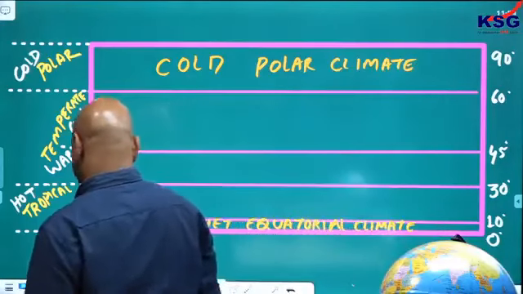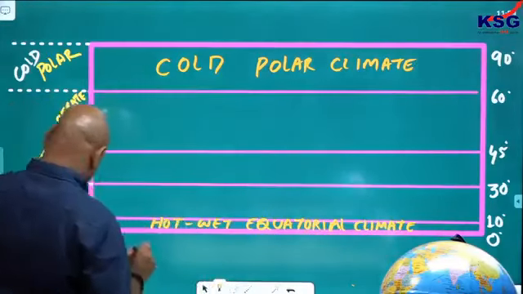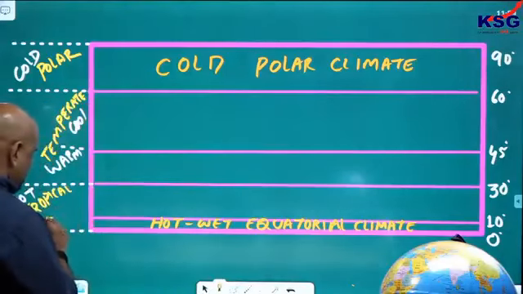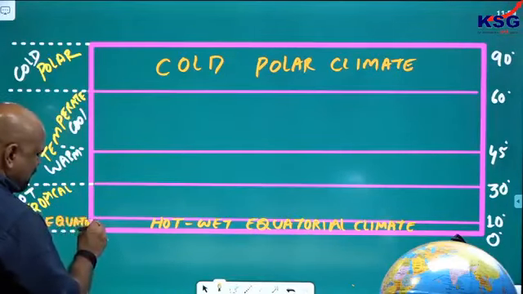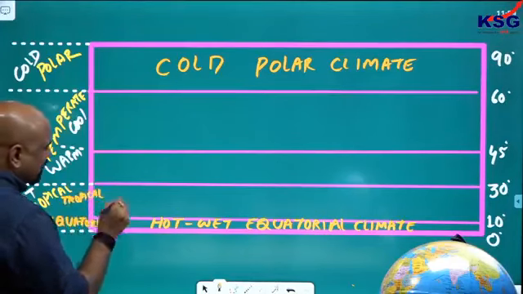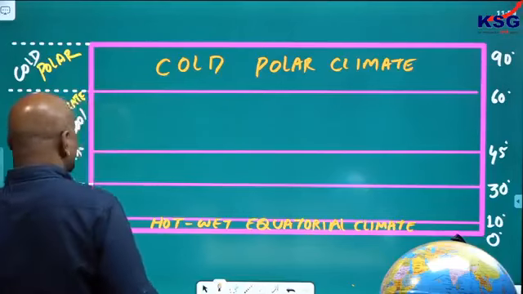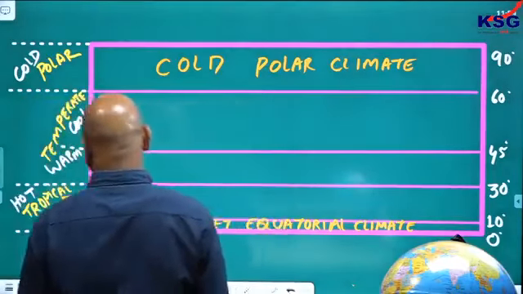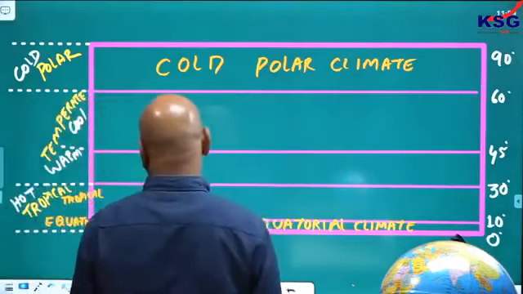Cold polar climate. So, this here is equatorial, here it is tropical. It is called tropical and equatorial like this. Hot tropical, and this is equatorial.